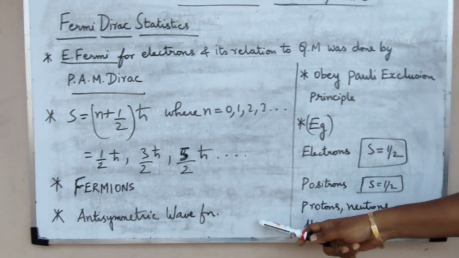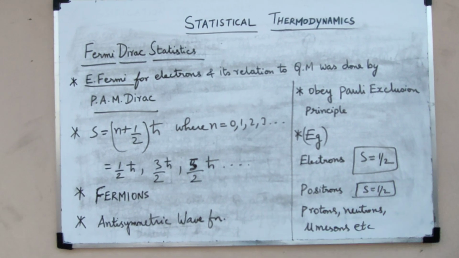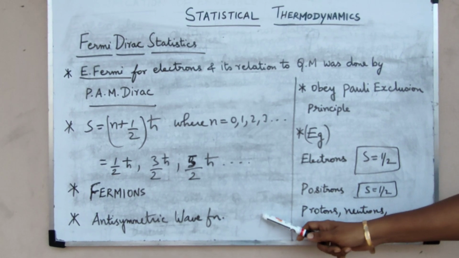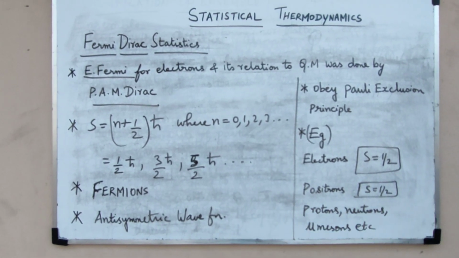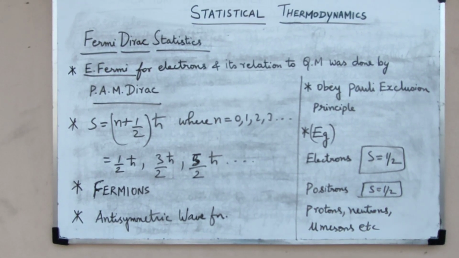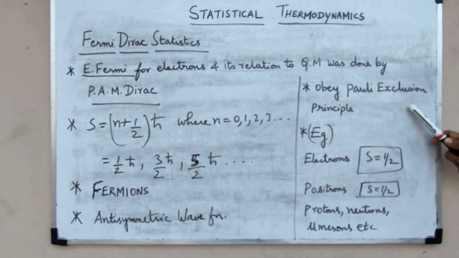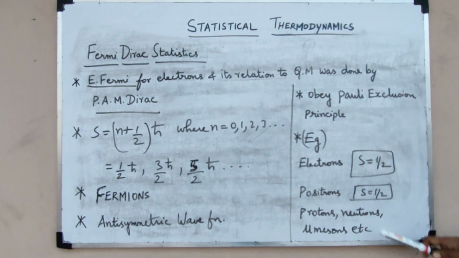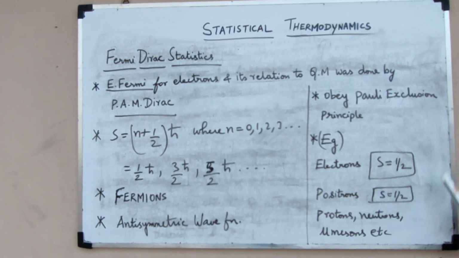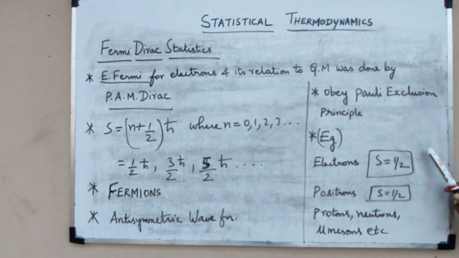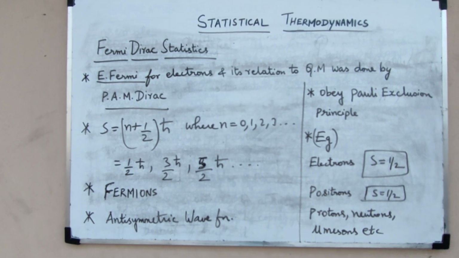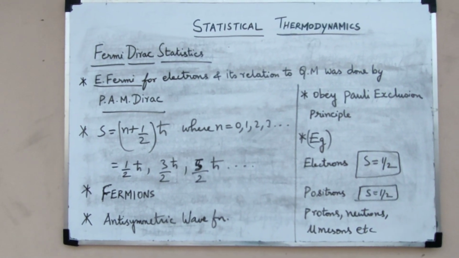And these particles possess an antisymmetric wave function. As I already told, if you interchange any two fermions and the sign changes, then such a wave function is called an antisymmetric wave function. So all these particles have an antisymmetric wave function. These particles obey Pauli's exclusion principle. Examples for these fermions are electrons, positrons, protons, neutrons, mu mesons, etc. All of them possess a spin of half. All these particles are otherwise called spin-half particles, and together we call these fermions.